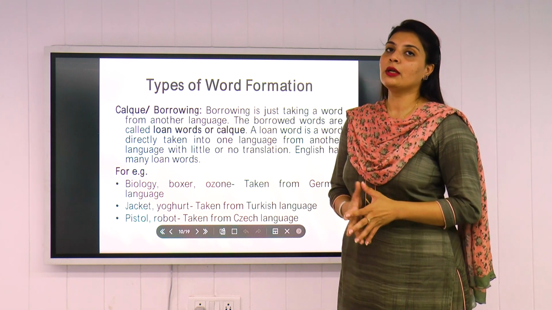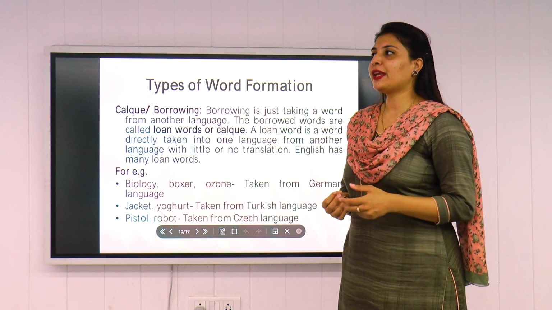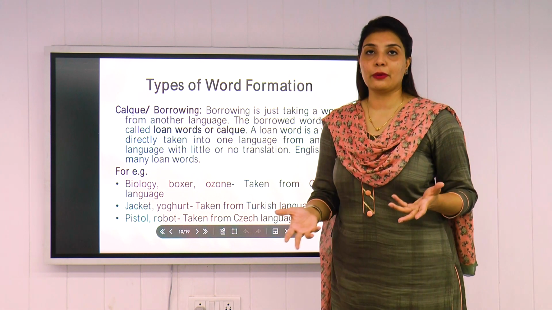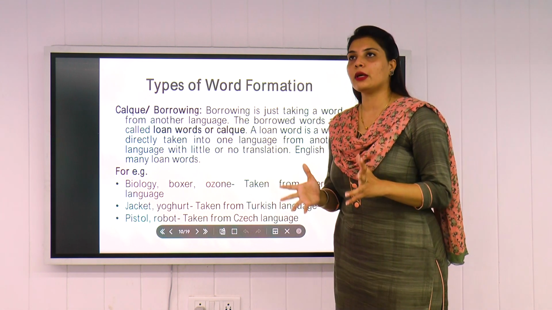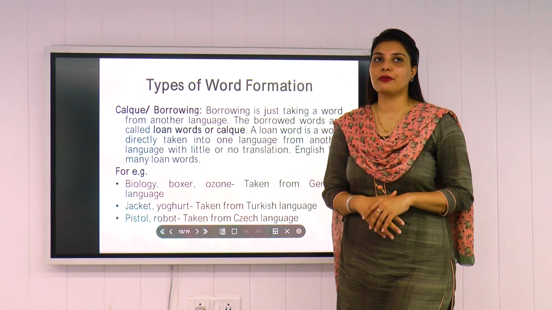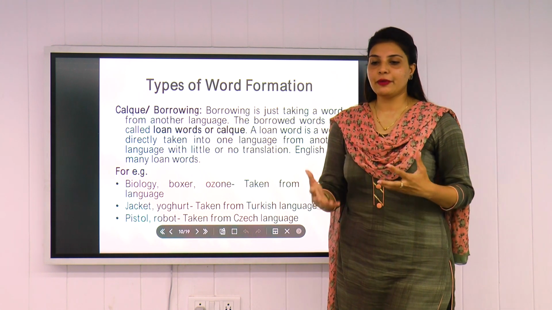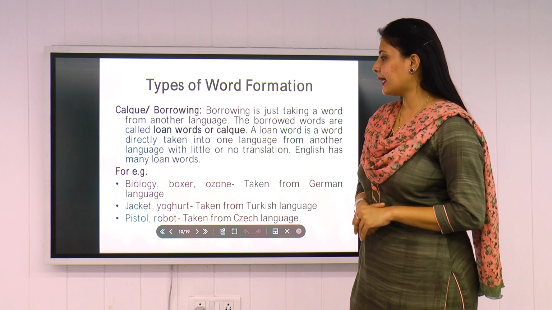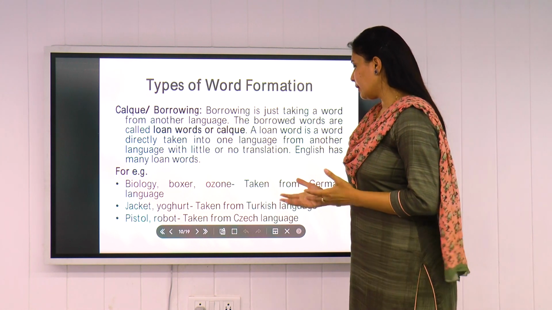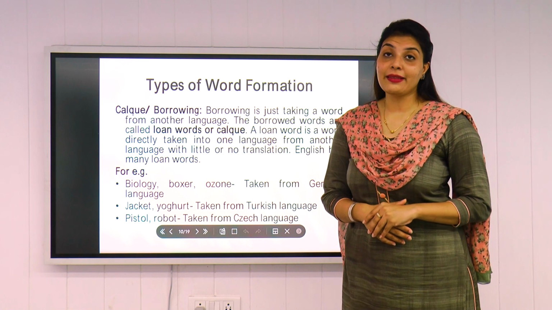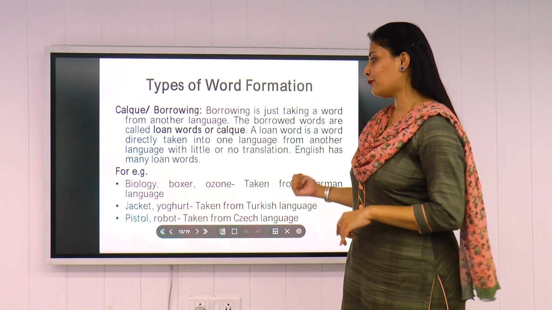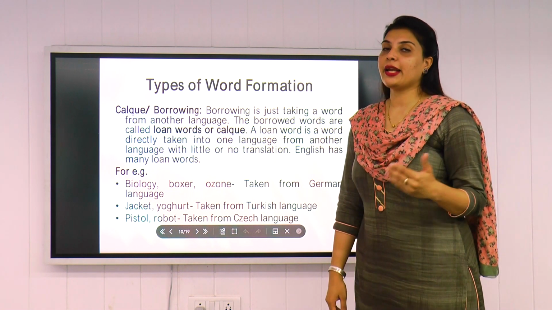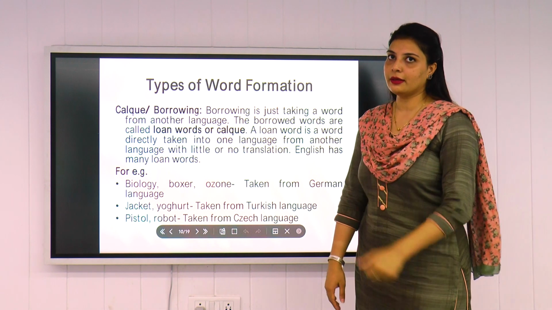The English language borrows a lot of words from different languages, and because of globalization, we have the influence of many languages in one particular language. We have borrowed words from different languages, and in our daily conversations we use those words every day. You can check out the examples here, like biology, boxer, ozone. Were you aware that these are words we use in English? They are taken from the German language. So biology, boxer, ozone are not from English. They have their origin in German.